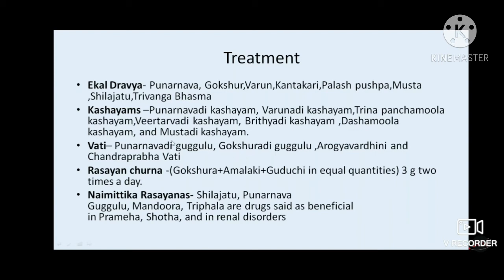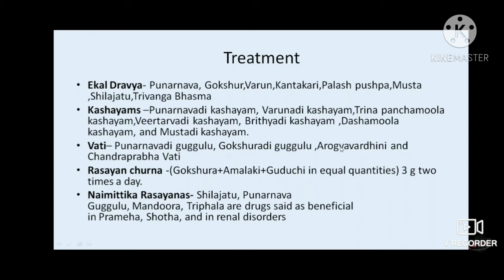So why have I mentioned both in diabetic kidney disease? Because along with the kidney disorder there is coexistence of cardiovascular events in diabetic kidney disease. So we prefer both the guggulus in this case, meaning we can use either Punarnavadi Guggulu or Gokshuradi Guggulu.